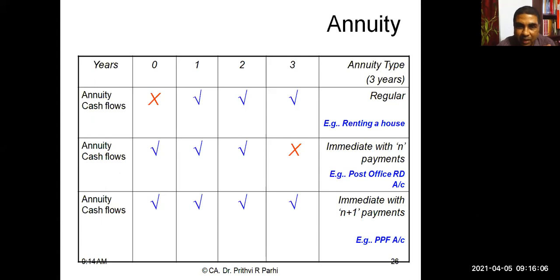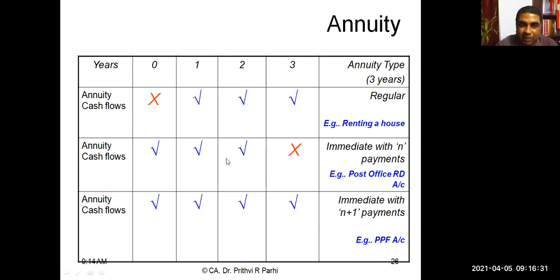And what is annuity immediate? 3 years payment, but it will start immediately. At the beginning of the period, you will be paying an amount. After 1 year, one more amount. After 2 years, one more amount. But when the contract is over, then there will be no payment. So here you can see again 3 payments, but it will start from time period 0.